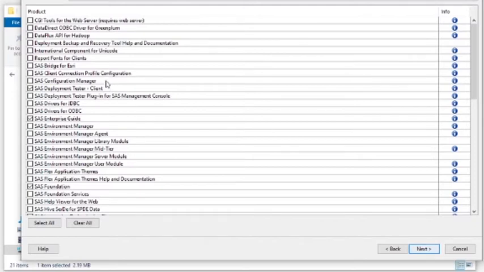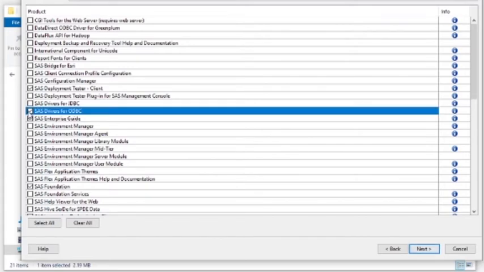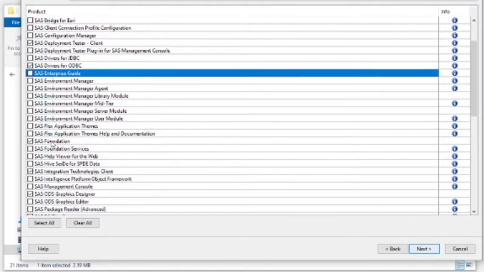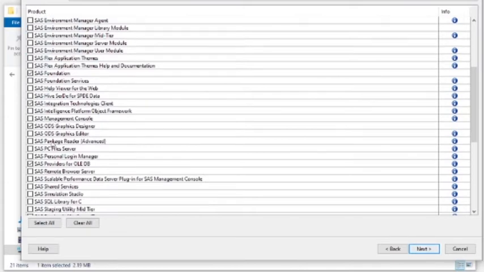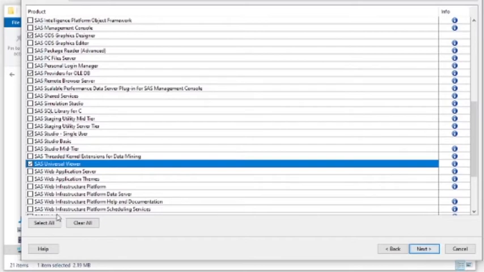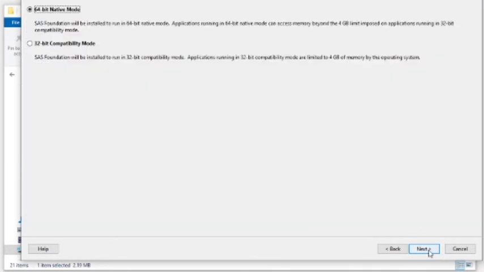On the Select Products to Install page, click on the box next to ODBC to add the check. Click on the box next to Enterprise to remove the check. Scroll down and click on the box next to Universal Viewer to add the check. Click Next.